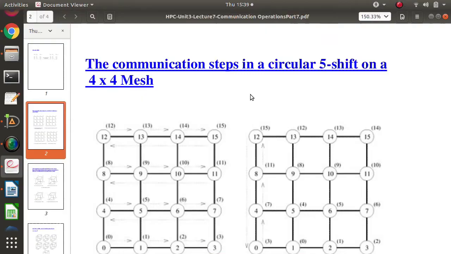In last videos, we have seen different interaction patterns. For example, one-to-all broadcast, all-to-one reduction, all-to-all broadcast, all-to-all reduction, all reduce, scatter, gather, all-to-all personalized communication. In the same way, there is one more communication pattern that is called circular shift. So in this video, we'll see what we mean by circular shift and how it is done on different topologies. For example, ring, mesh, and hypercube.